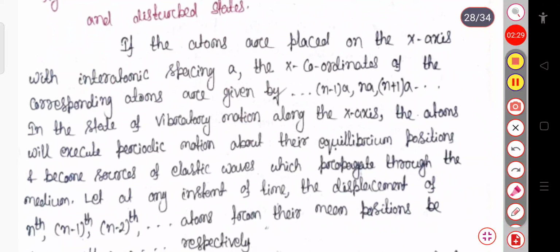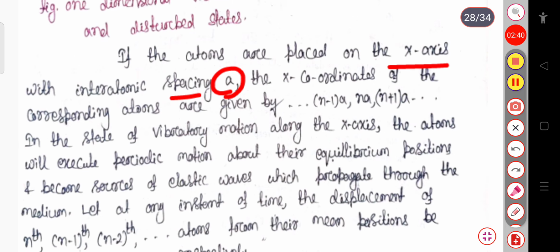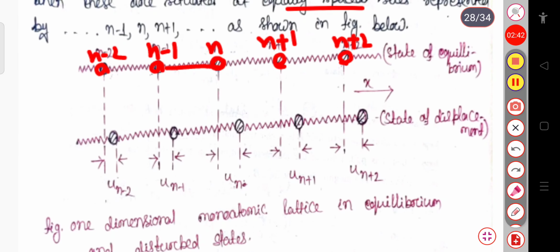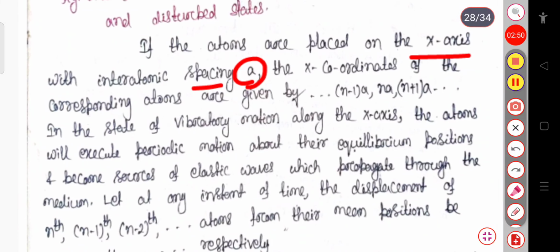Now if the atoms are placed on the x axis, since we are considering one dimension, with the interatomic spacing a, so here the lattice separation or atomic separation is a. So the x coordinates of the corresponding atoms are given by n minus 1 a, n a, n plus 1 a, and so on.